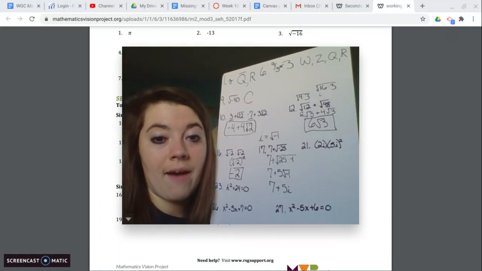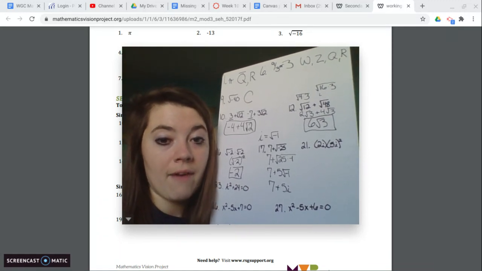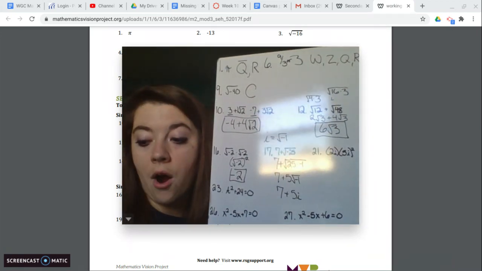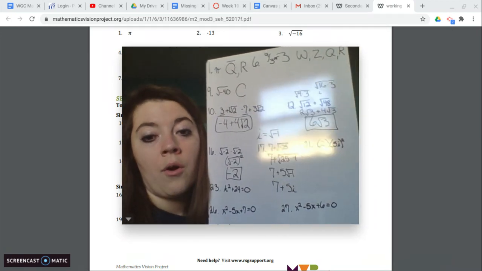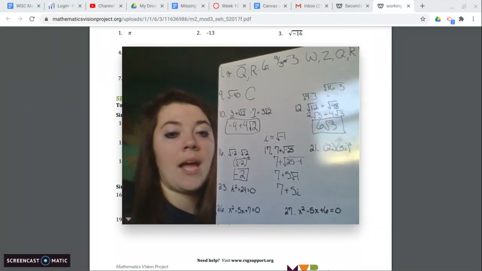So 7 plus 5i. Now, we can't combine the 7 and 5i. They're going to stay exactly as they are. We can't change that at all. But that's going to be our answer.